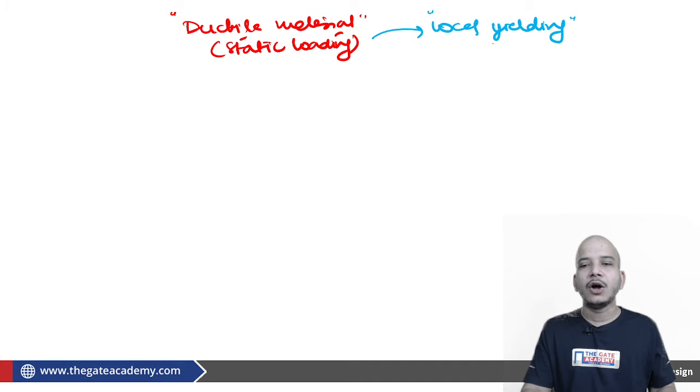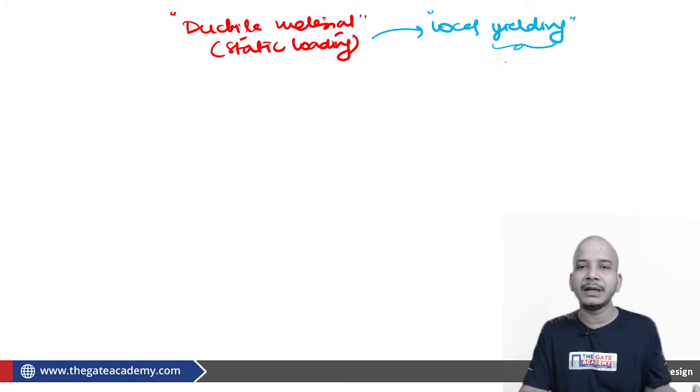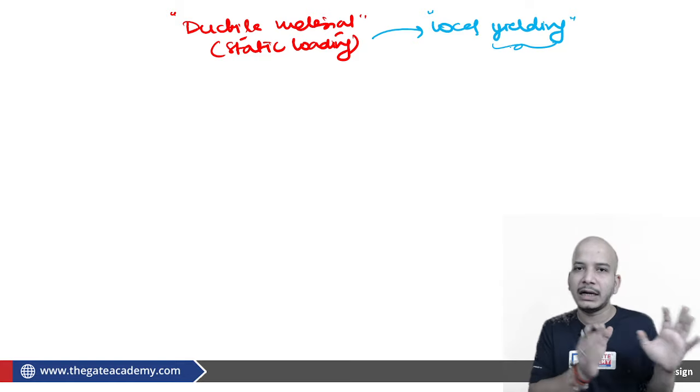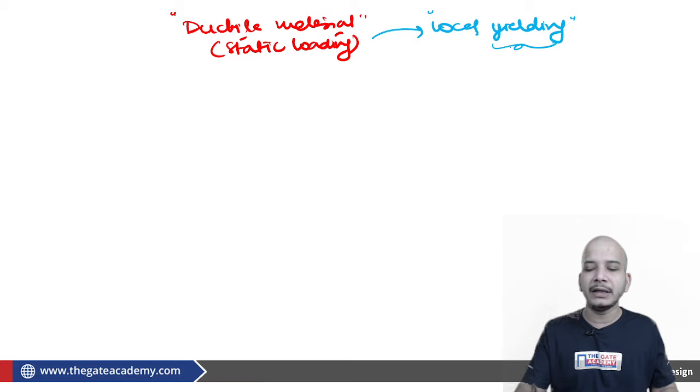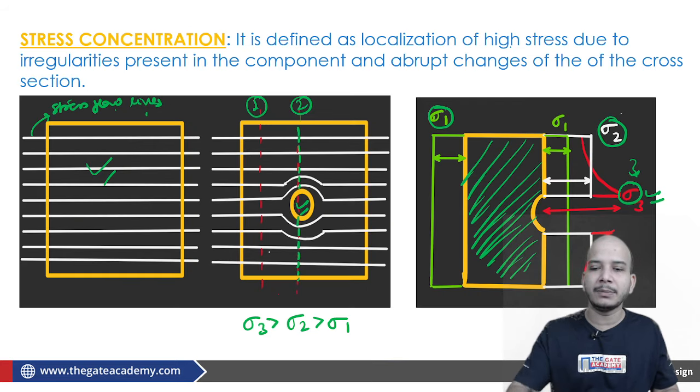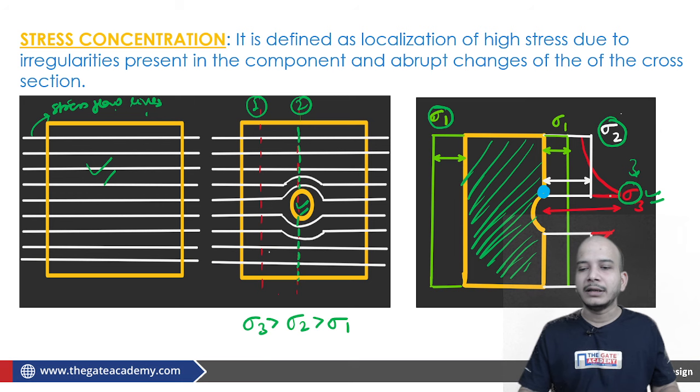Now, what is local yielding? First of all, we should know what yielding is. We know that ductile material fails after being yielded, so there is some proper deformation which we can observe. Sometimes we say that if that much is the deformation, we consider it to be failure, or ultimate fracture is considered as failure. But the point is, yielding is a property shown only by ductile material. Now what happens? Say, in a material, at some particular point the stress increased by so much that yielding took place, but this yielding was a very localized yielding.